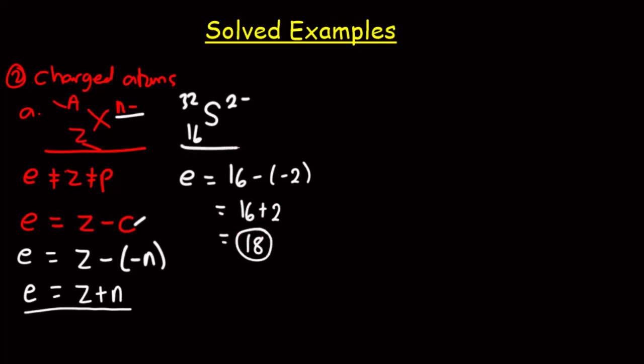So for this particular negatively charged atom, the electron number is 18, whilst the proton number is 16, mass number 32, neutron number is 32 minus 16, which is 16, nucleon number is 32, and atomic number is 16. So all the items for the neutral atoms are the same except the electron number. This is it for negatively charged atoms, and the emphasis is on the electron number.